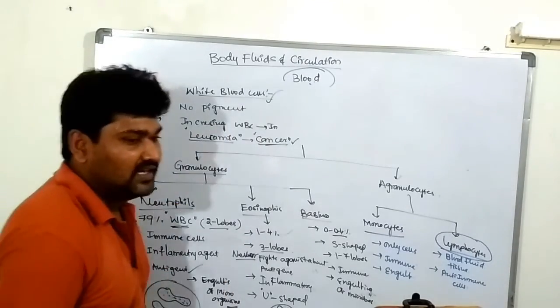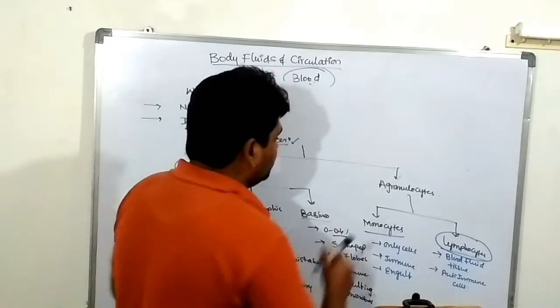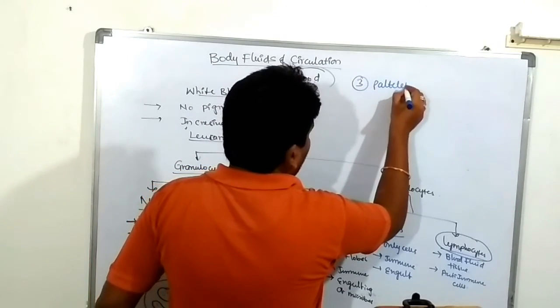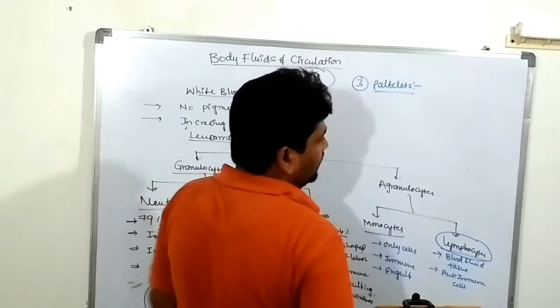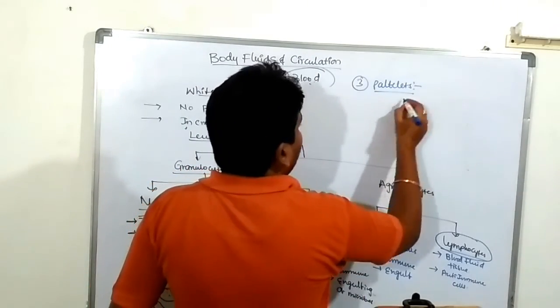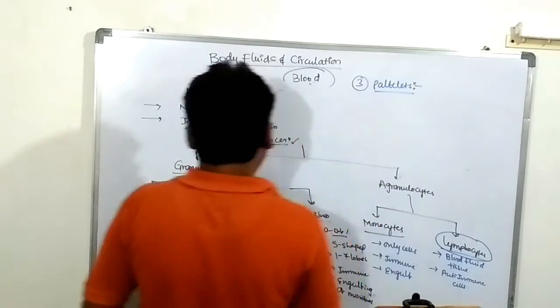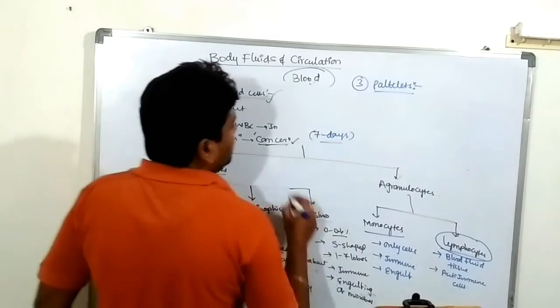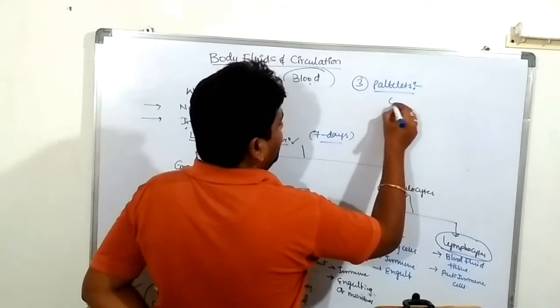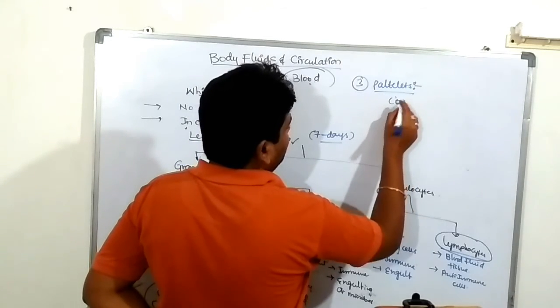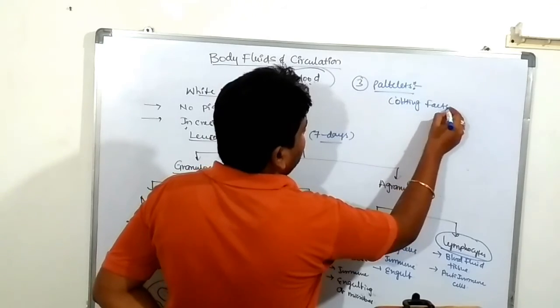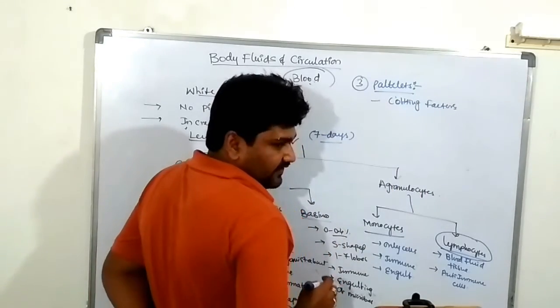Next, third one is platelets. The WBC life cycle is 7 days, approximately 7 to 9 days. The platelets are known as coagulants, nothing but clotting agents, clotting factors.